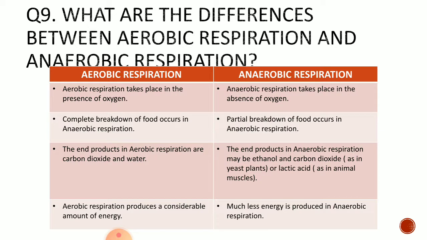So number 1, aerobic respiration takes place in the presence of oxygen, anaerobic takes place in the absence of oxygen. Complete breakdown of food occurs in aerobic respiration. Partial breakdown of food occurs in anaerobic respiration. Now the end products of aerobic respiration are CO2 and water, and the end products of anaerobic respiration may be ethanol, carbon dioxide, or lactic acid in muscle cells.